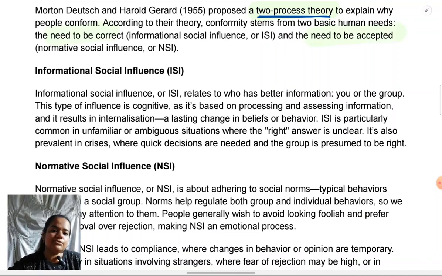So, according to need to be correct, when we say something is a need, we mean it is inborn in a human being. It's like a drive. Right from when we are born, by virtue of being a human being, we have this desire for information. That's why we are calling it a need. It's just naturally there. So, because everyone has this need for information, many times when there is an absence of information, we don't directly know what to do. We feel the best source of getting information is to look at what others are doing. So, we tend to see what most others are doing and we end up conforming.